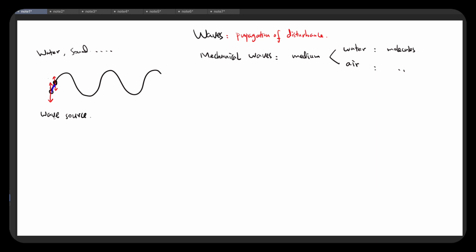So the wave source here has the earliest motion. And this particle, I'm going to call it the nearby particle.